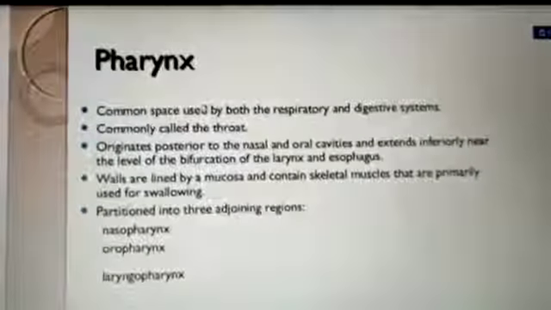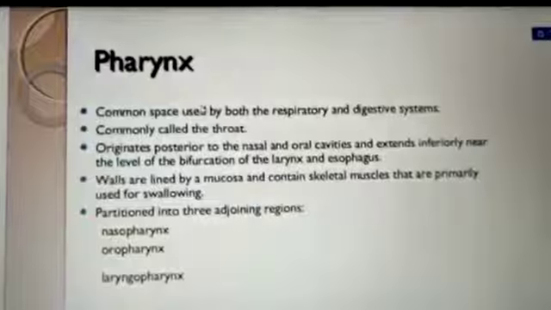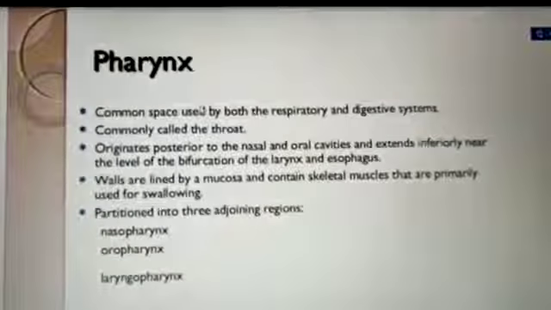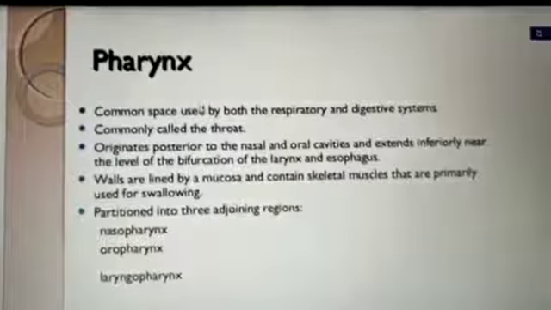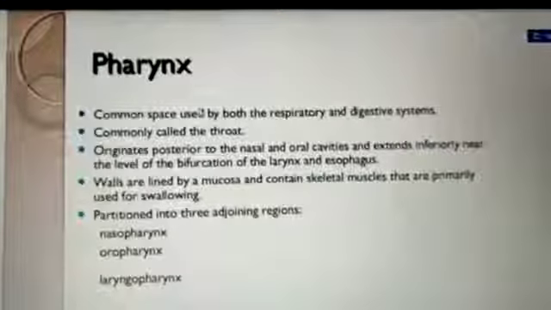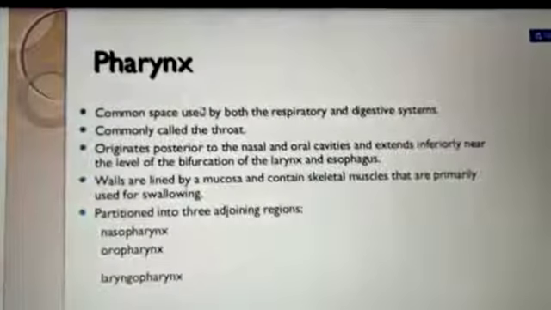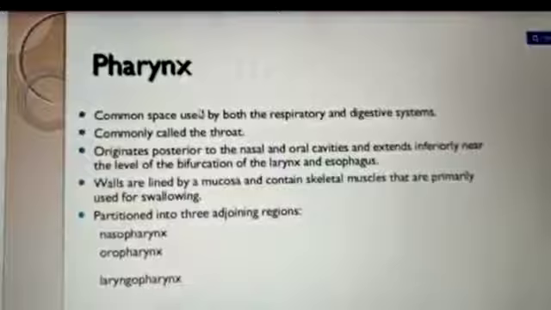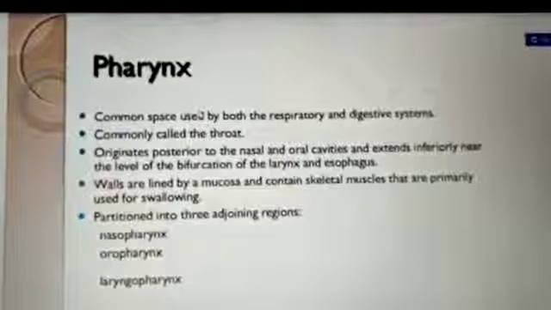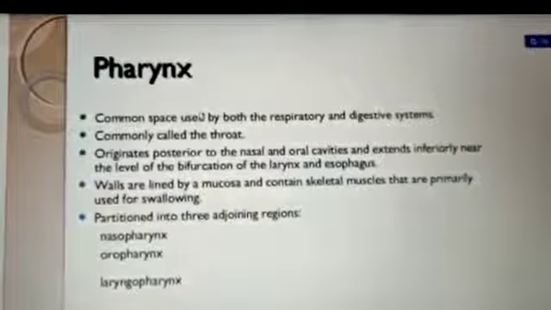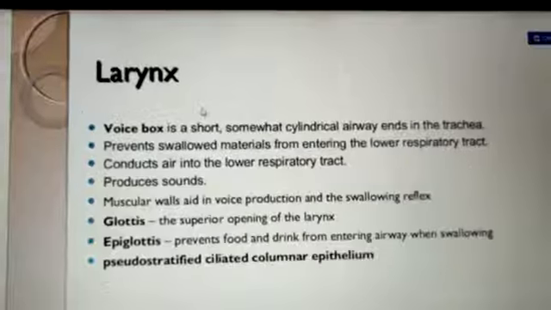The next function of the pharynx: these walls are lined by mucosa and contain skeletal muscle that are primarily used for swallowing. It is partitioned into three adjoining regions: nasopharynx, oropharynx, and laryngopharynx.